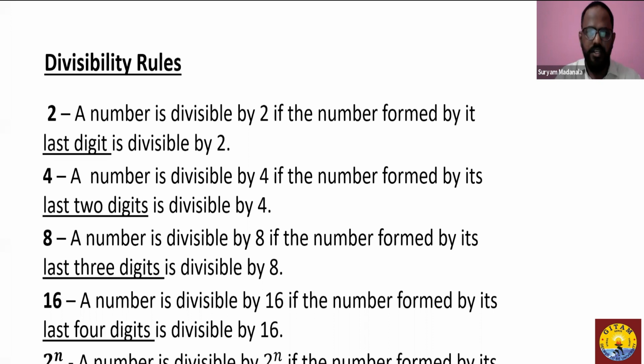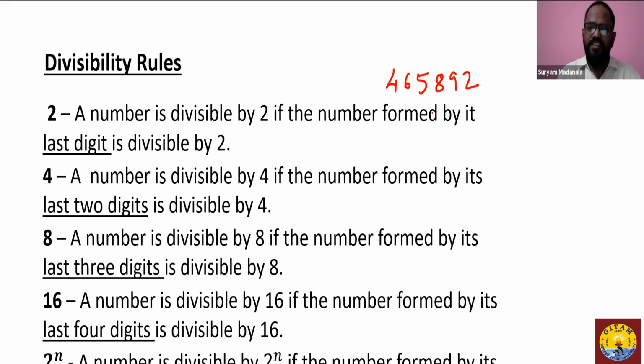Before I start explaining the divisibility rules, I would just say that divisibility rules always help us to identify whether a specific number is divisible by a given number or not. Here you see, I have displayed the divisibility rules of a few numbers. Let me explain the divisibility rules of these numbers with an example. So let me take a random number, say 4, 6, 5, 8, 9, 2. So you see a 6-digit number.